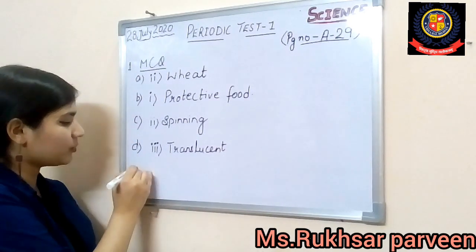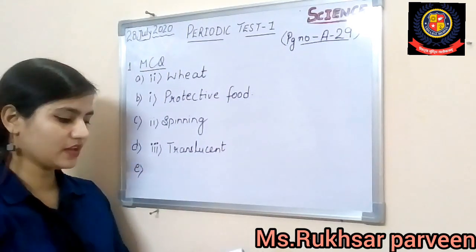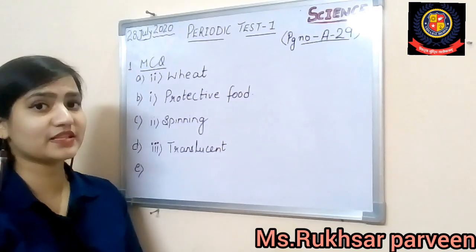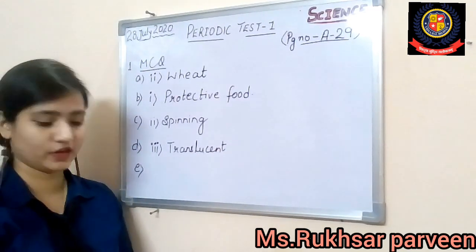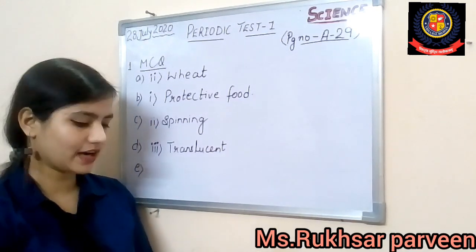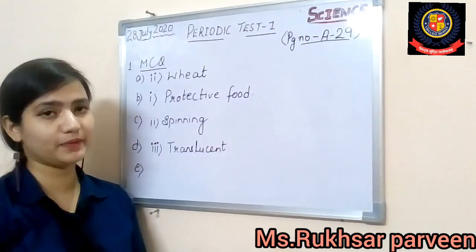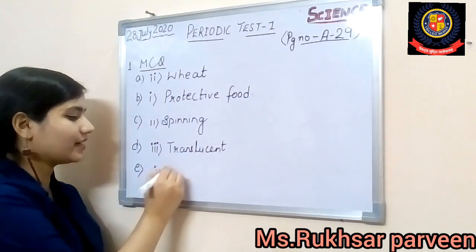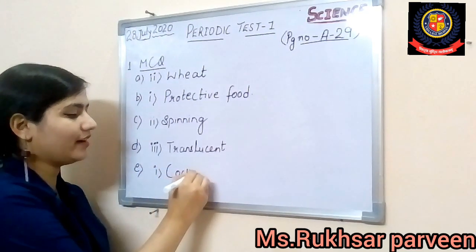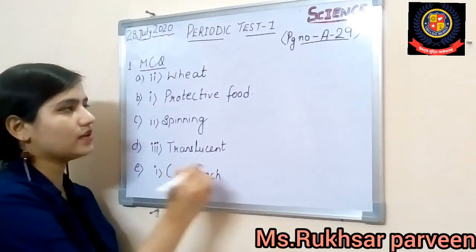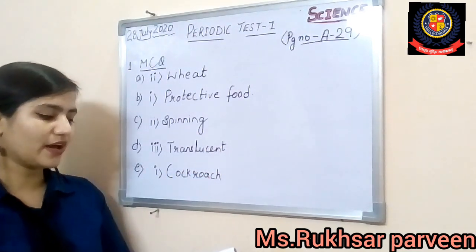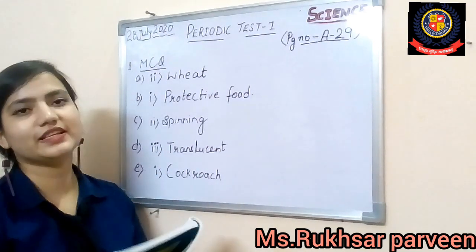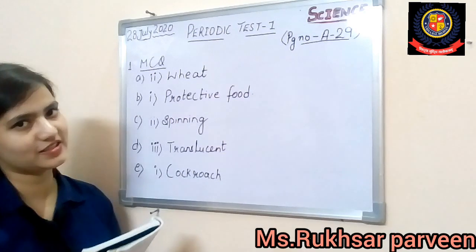All right. Now come to the next question, that is E part. Which one of the following is an omnivore? Which of these animals is an omnivore? So let us check. Lion is a carnivore, deer is a herbivore, green plants are producers. So definitely the answer is first, that is cockroach. All right. Cockroaches are the animals that are omnivores. So I hope that these MCQs are clear. So let's proceed with the filling the blanks.